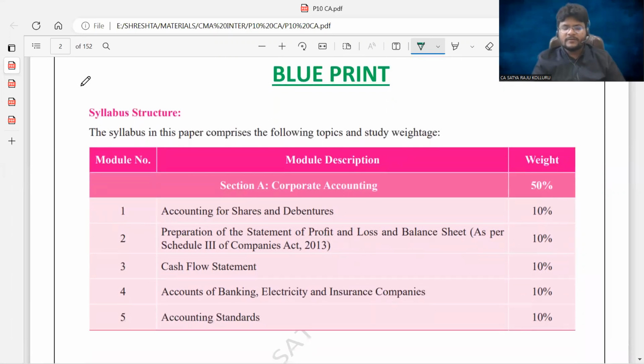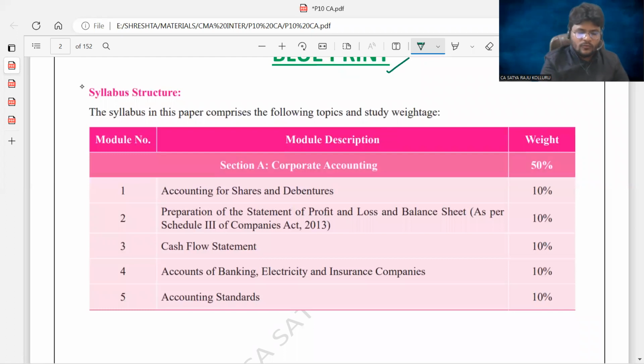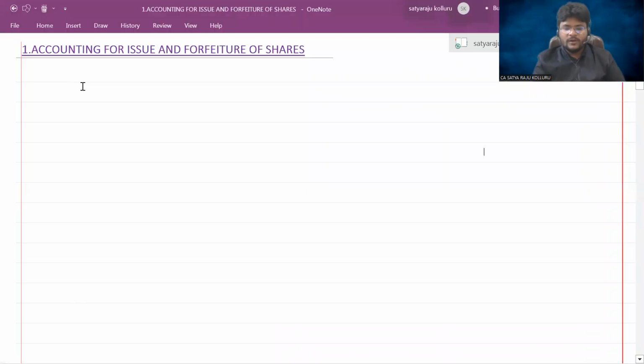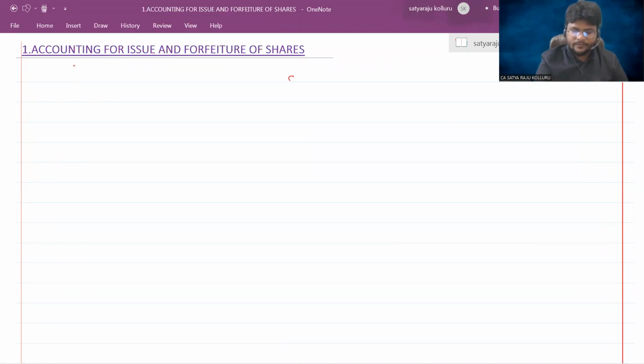Sir, the entire syllabus, if you check as per the blueprint given by the CMA Institute, is going to be divided into 5 big chapters or 5 big units. I can call them units as well. Now, let me put all such 5 big units into my OneNote quickly. That is syllabus. So even though I put chapter 1 as a heading, first I am providing the intro to the syllabus of our paper, which is corporate accounting, right?